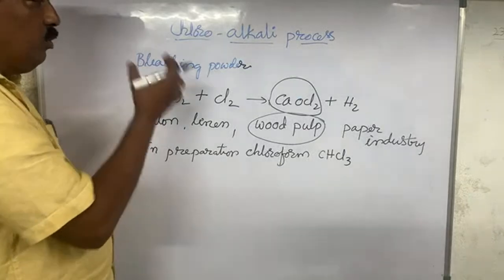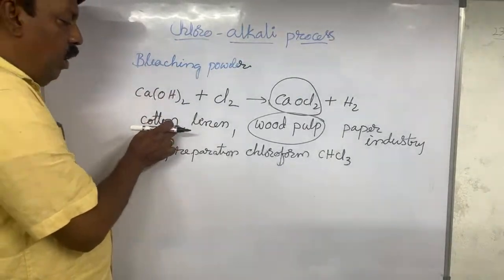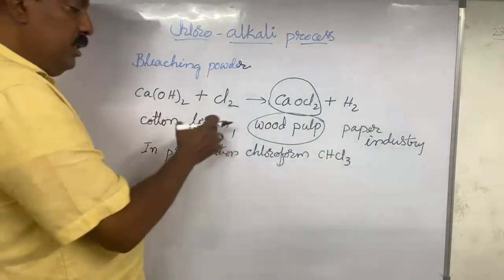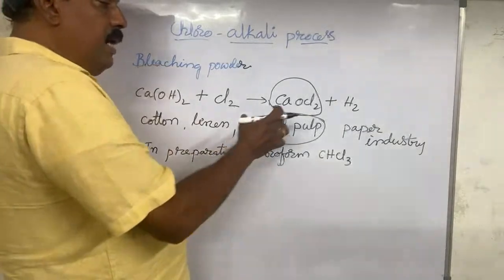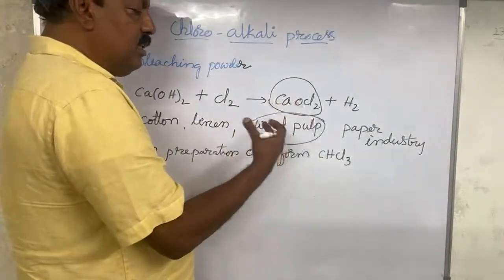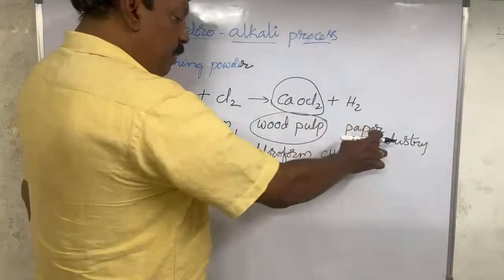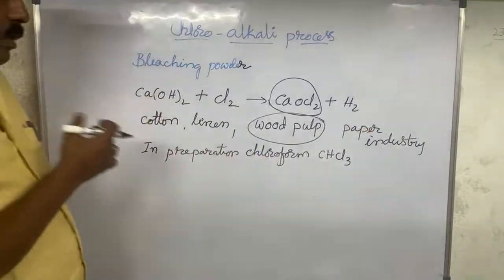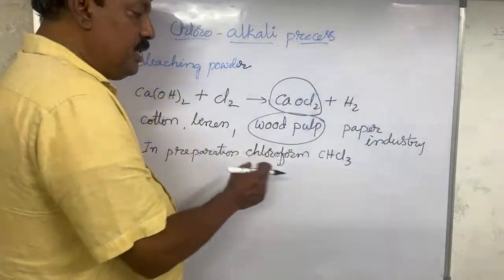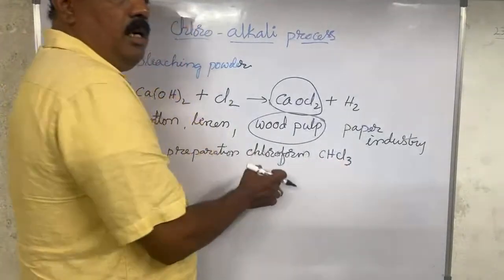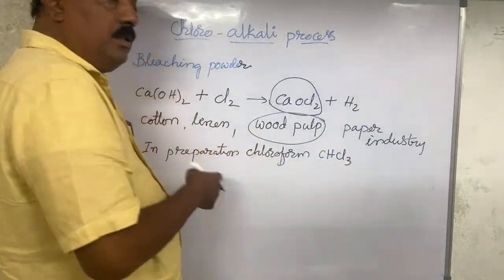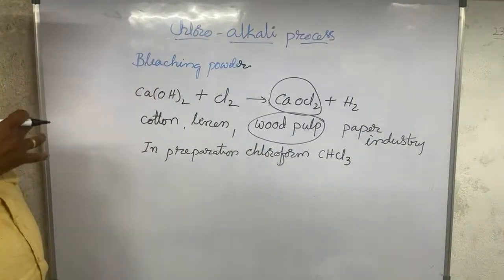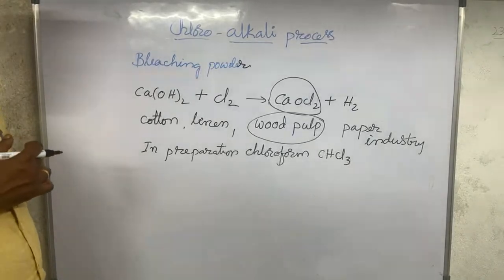See how big the use of bleaching powder is: in cotton and linen industries from the textile point of view, in the preparation of cricket bats and other things as wood pulp, in the paper industry, and especially in operations, where we need chloroform. This anesthetic substance, CHCl3, trichloromethane is its chemical name, is a very important gift from scientists, and so we have this big use of bleaching powder.